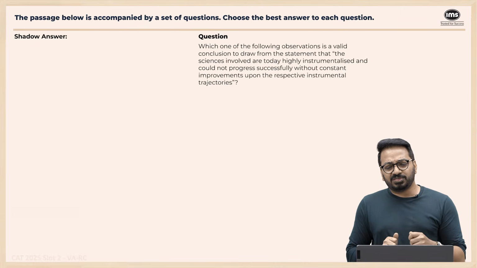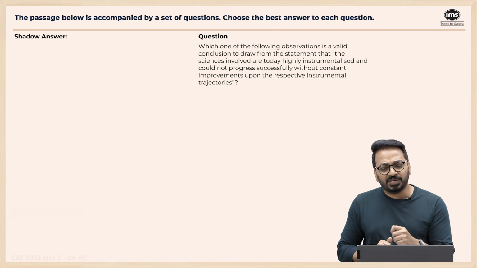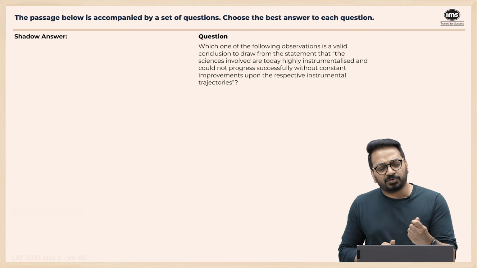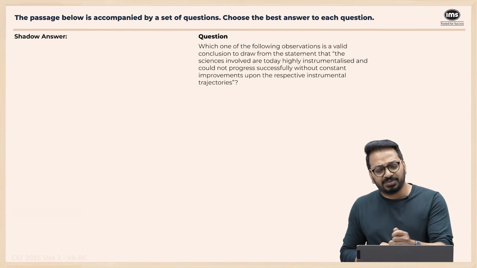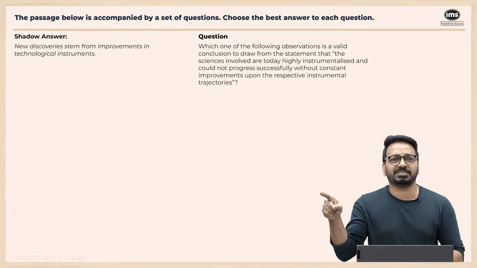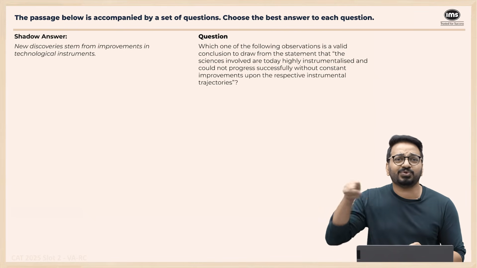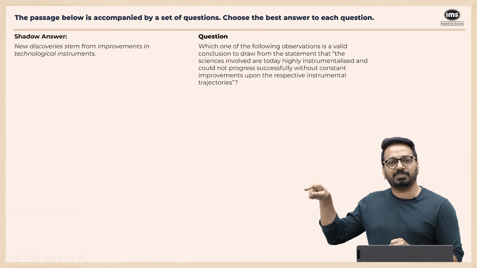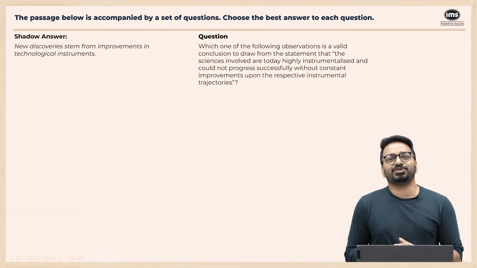Which of the following observations is a valid conclusion to draw from the statement? The sciences involved today are highly instrumentalized and could not progress successfully without constant improvements upon the respective instrumental trajectory. Simple thing. Progress in science is because of progress in the instruments. As instruments kept getting better, we got newer and newer discoveries.